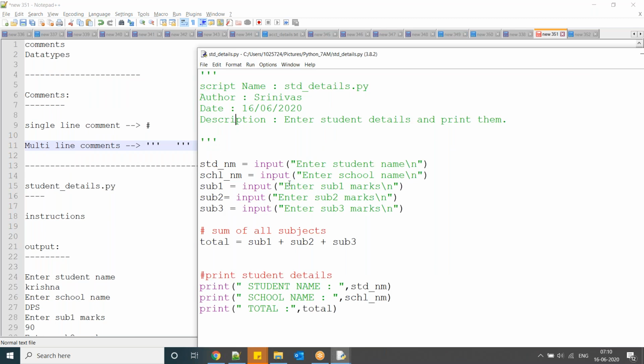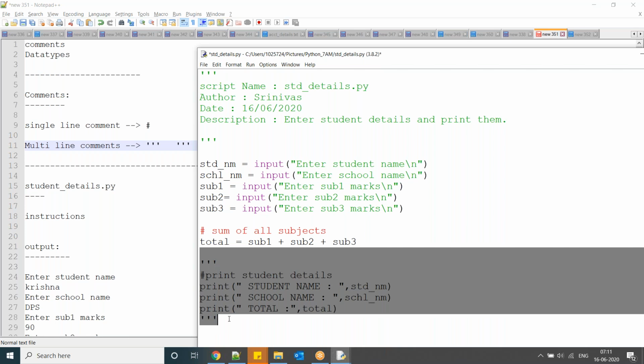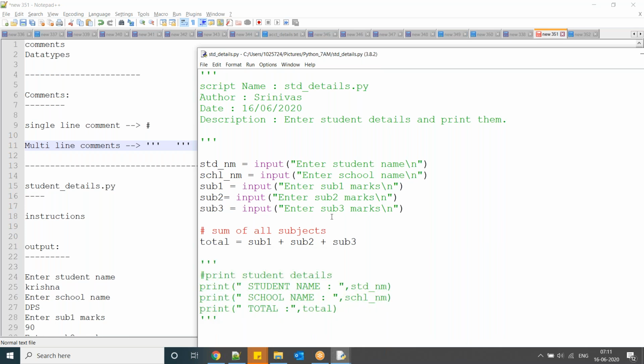Okay, so it is not mandatory to use them only at the beginning. For suppose here, I'm doing like this. It means whatever you have written here will not be printed. Okay, just save the file. Now run the file.